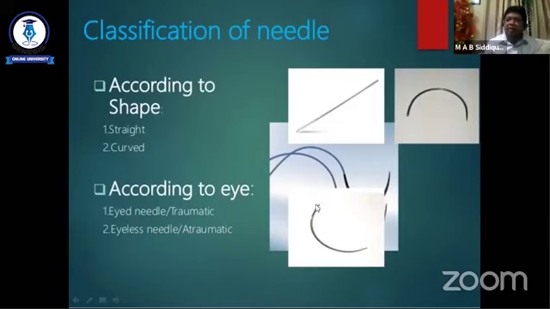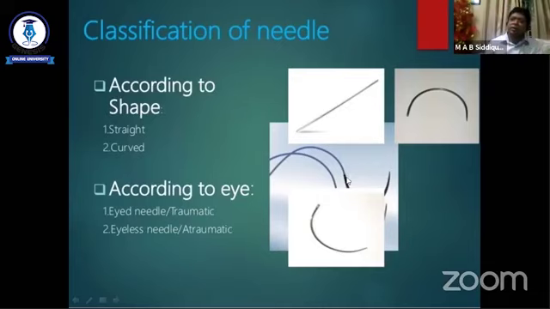In the eyed needle, there is an eye. This needle is actually a separate needle and separate suture material. When we use this needle, it may be a reusable needle. Usually this needle was used previously for cost effectiveness. Nowadays it is almost obsolete. In this eyed needle, the suture material is passed through this eye, and we reuse the needle according to need.